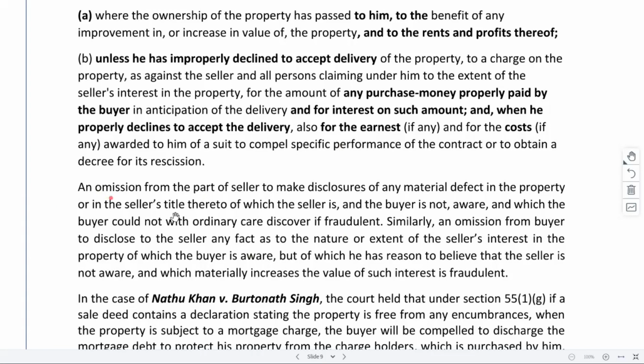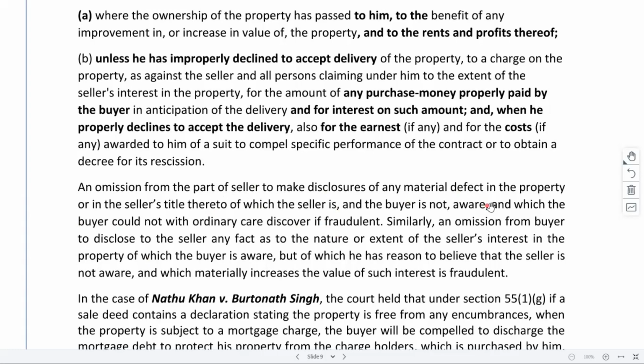So what it says, there is an additional provision mentioned under this section 55 only. It says, an omission on the part of the seller to make disclosures of any material defect in the property or the seller's title thereto, of which the seller is aware and the buyer is not aware, and which the buyer could not with ordinary care discover, is fraudulent.